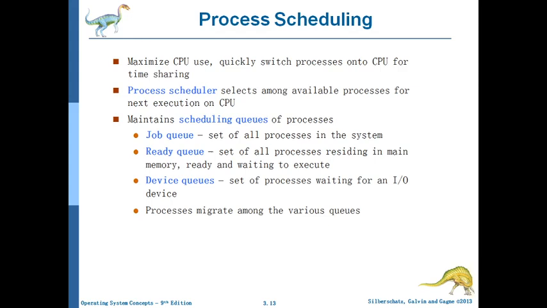A process keeps on migrating from the job queue to the ready queue. When you bring a program from the hard disk to main memory, it moves from the job queue to the ready queue. From the ready queue it may go for execution. While executing, if it requires some I/O device, it moves from the CPU to the device. Like that, your process keeps on shuffling between different queues: job queue, ready queue, and device queue.